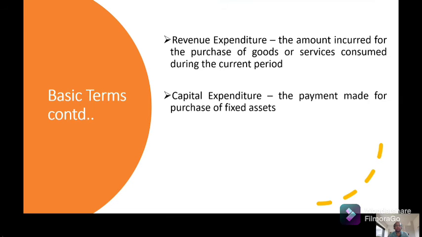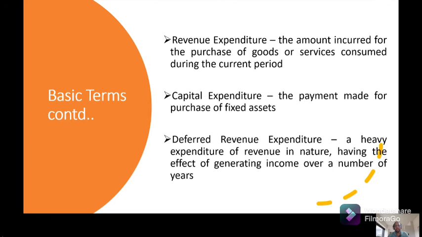Capital expenditure, whatever you are buying for a fixed asset, that is capital in nature. Deferred revenue expenditure is again a kind of revenue expenditure, but because you are incurring a huge amount, you can defer that expenditure over a period of time.